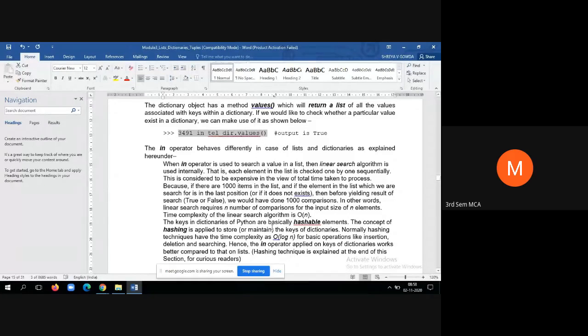Now the major difference between using the values method and the hashing technique is this. Say you have 1000 entries of your mobile contacts and you are searching for the 850th value. In that case, 850 searches it has to do. First search not matched, second search not matched, so sequentially it will go up to the 850th, and it will take a lot of time.